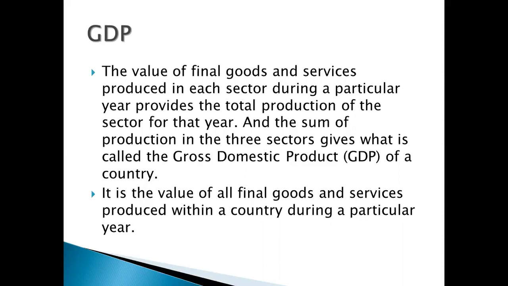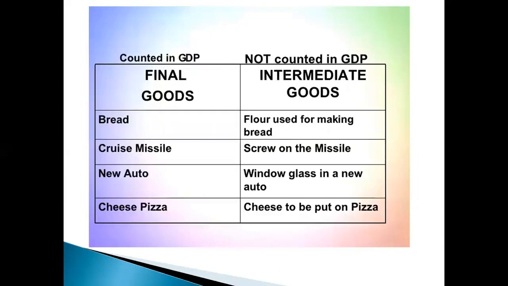For example, a bread is a final good. A consumer can go to the shop, purchase a bread, and use it. But if flour is purchased by a shopkeeper for making bread, or a bakery person for making bread, then that flour is not the final good. It is an intermediate good. Intermediate goods are what? These are those goods which need further processing to make a final product.